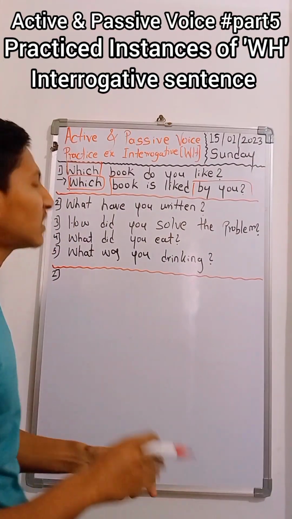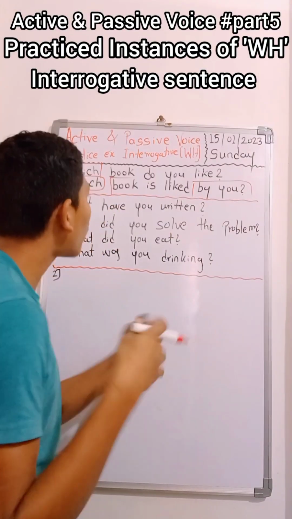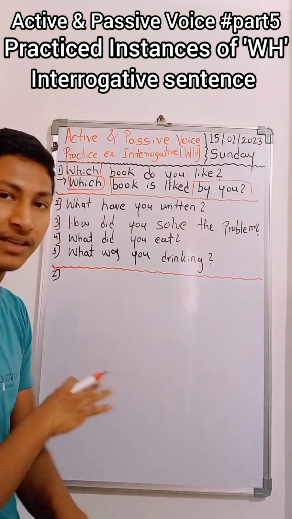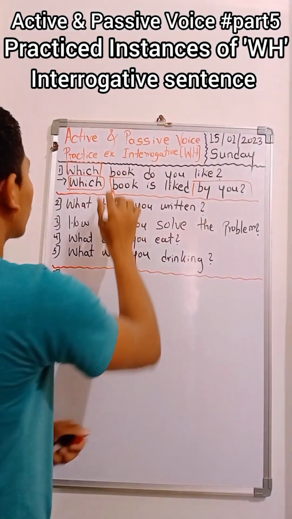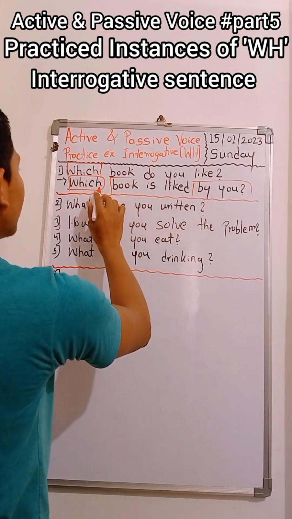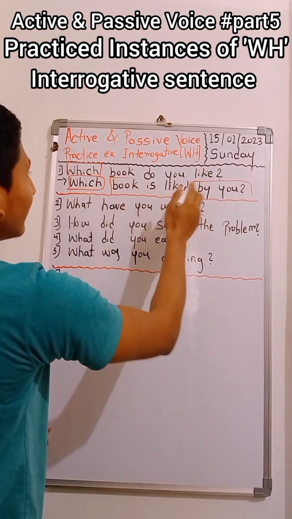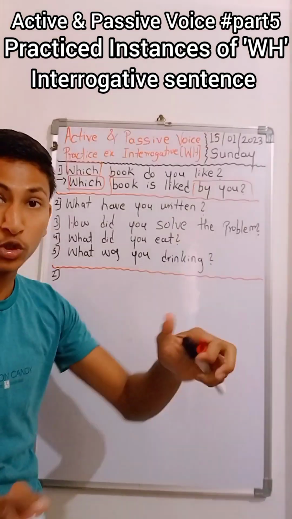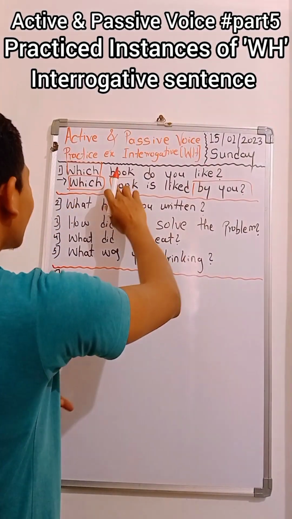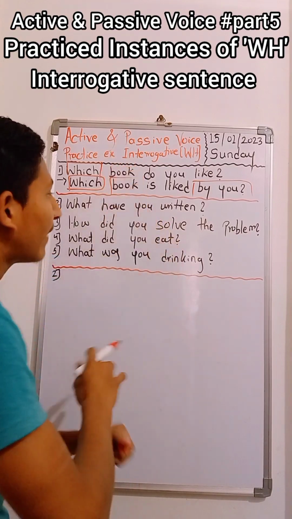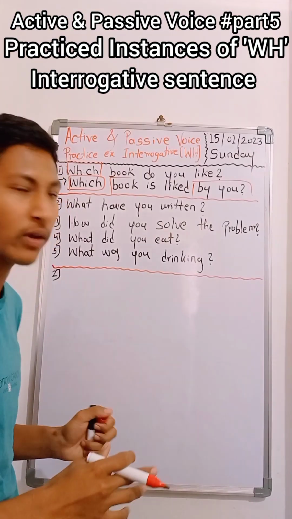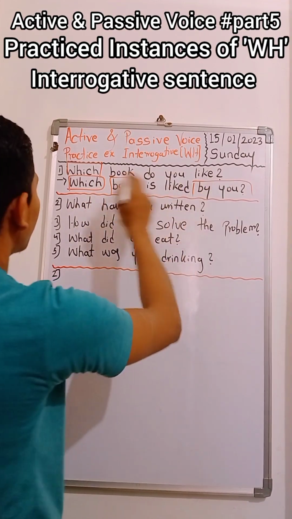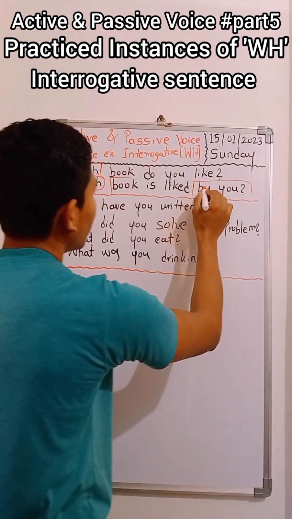This is a very lengthy process. So for that reason I directly announced the final answer of that question. Which book do you like? The answer came, which book is liked by you. Without doing all those substitutions, you can just go for the final answers. So now what we got is the answer, which book is liked by you. What have we added extra here?